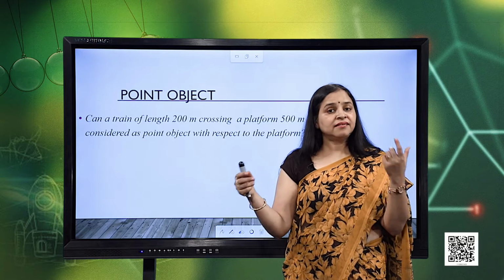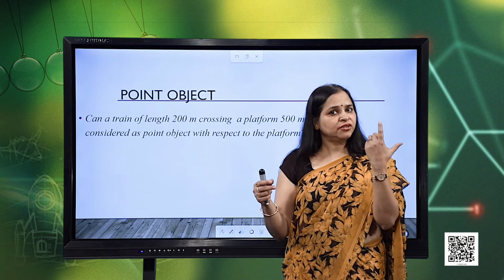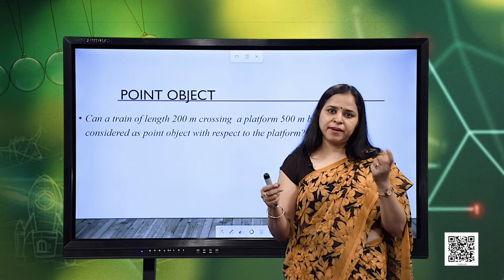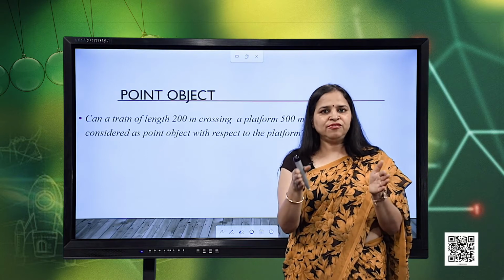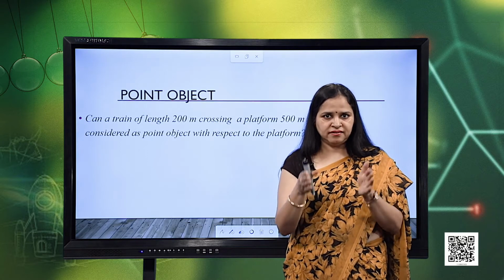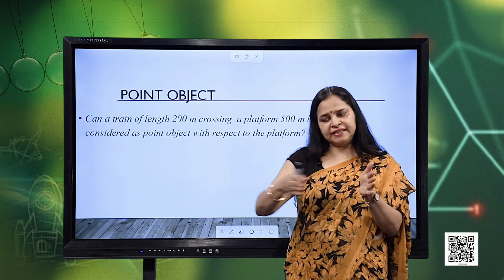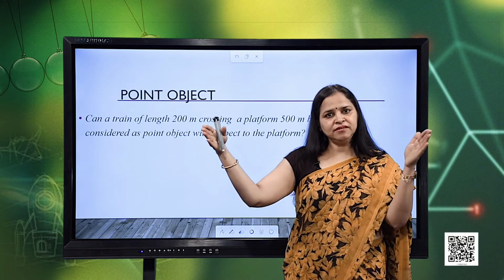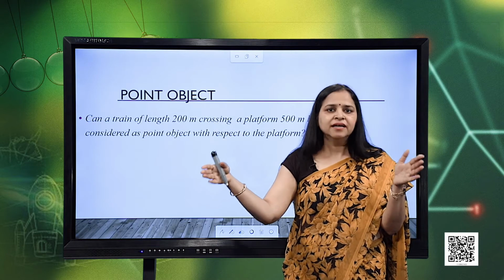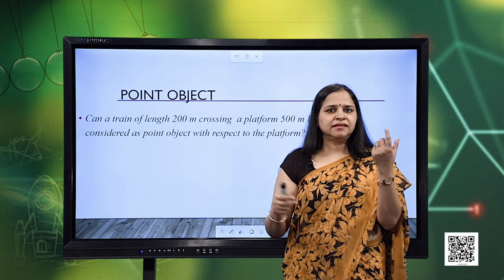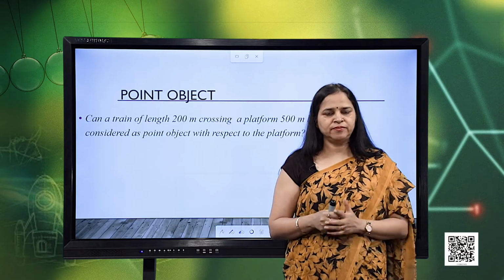Then the size of the train, or the length of the train, can be ignored, because the 200 meters of the train is very much smaller with respect to the distance travelled between the two stations, right. Then we can consider the train to be a point object.